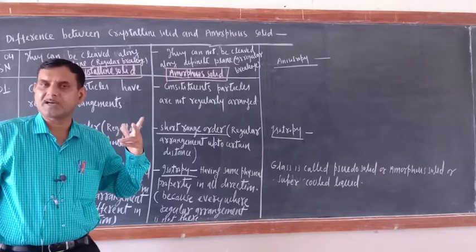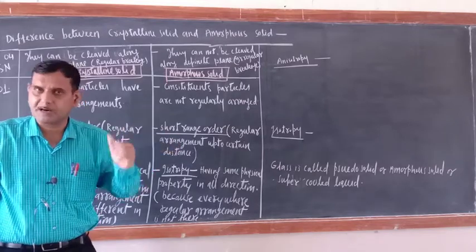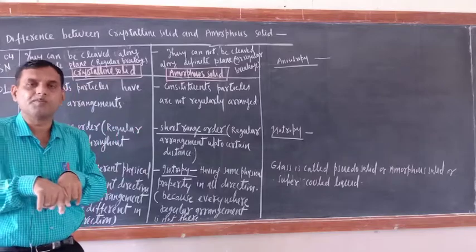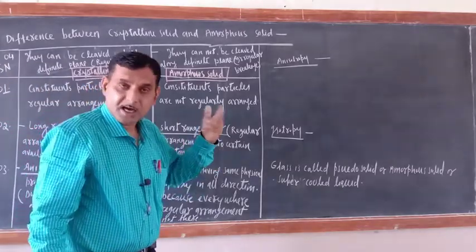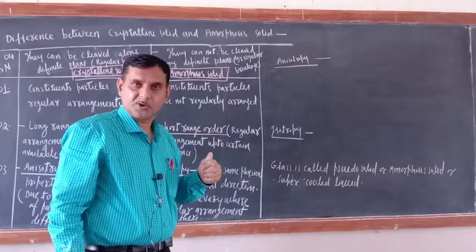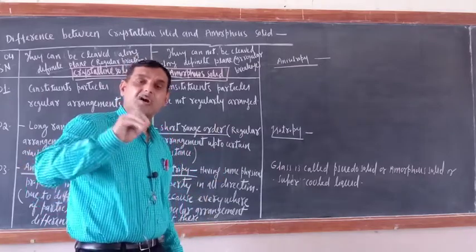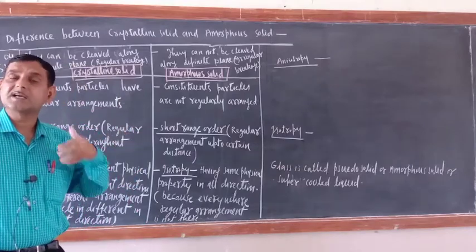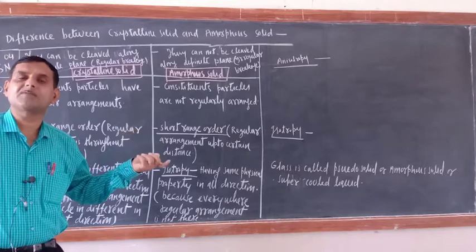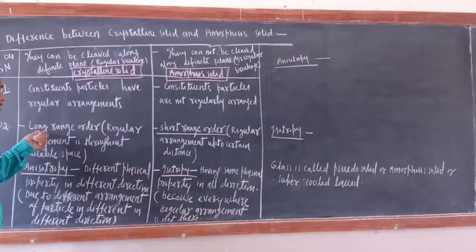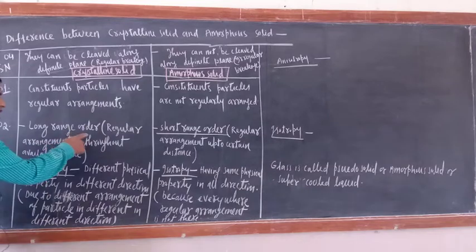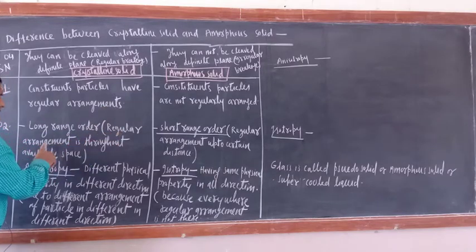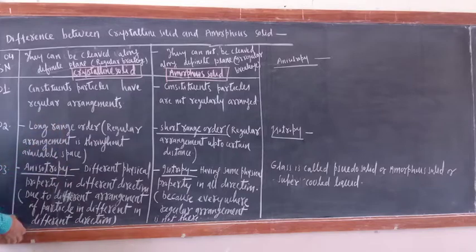Systematic arrangement of particles is there. Cadets are constituent particles, and this entire room is the available volume for crystalline solid. So the regular arrangement is there. Long range order means arrangement of constituent particles is there throughout the available volume or space. That is why it is called long range order. You can understand it this way, order is present in long range. I wrote here, regular arrangement is throughout available space.